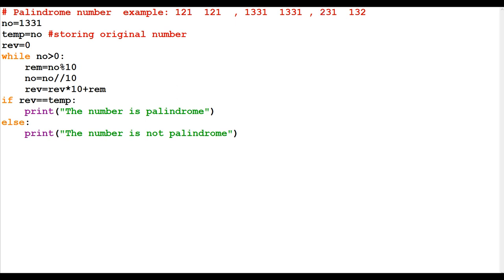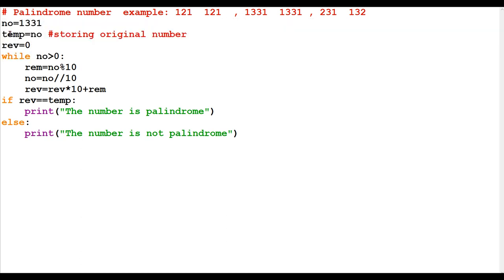But if I am entering 231 and in return I am getting 132, this is a non-palindrome number. This is again another example of a palindrome number. So this is a palindrome number. But half of the coding, whatever we have done in reversing, is the same. Not half, 90% of the coding is the same. So let's start with one example.